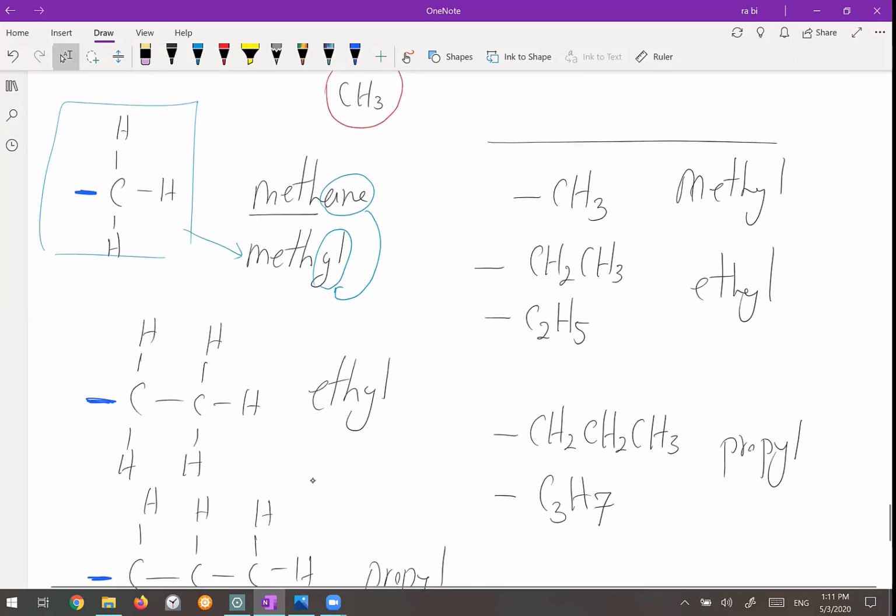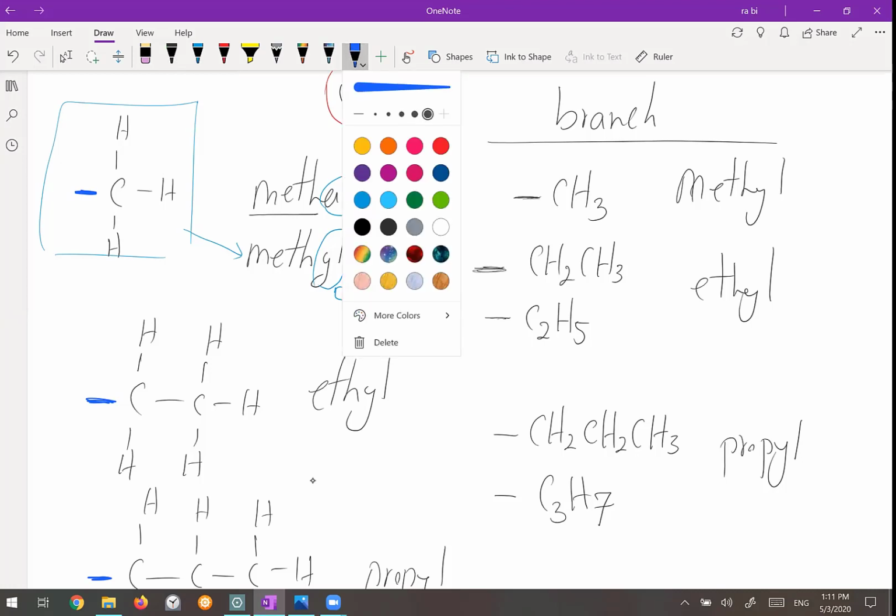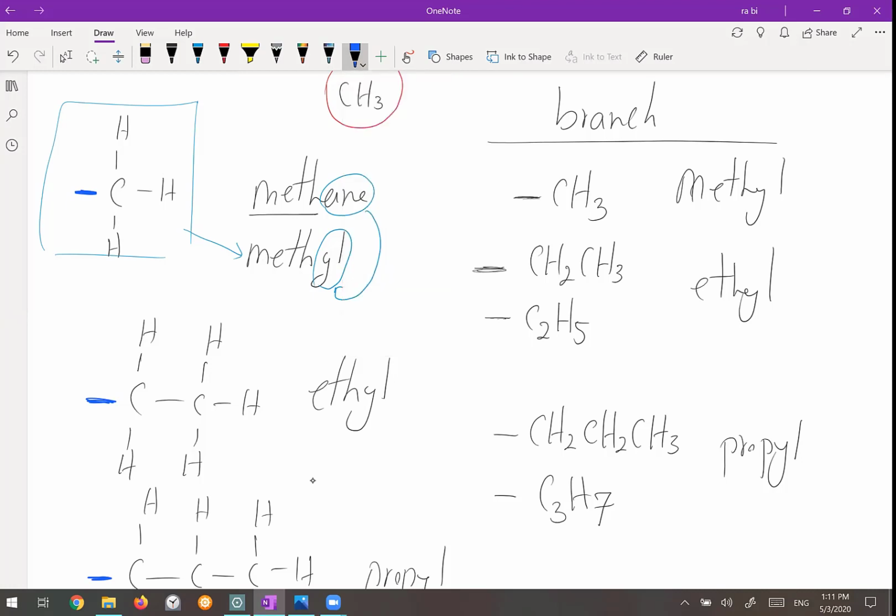So, sir, the alkyl have one less hydrogen than alkane. Exactly. Alkyl has one less hydrogen than alkane. Okay, that's why it can join to the main branch from that part. So these are the alkyl branch. So we call them alkyl branch. Okay, so you have butyl, propyl, and so on, but they are less common. So the most important ones are these three. Okay, methyl, ethyl, propyl, we call them alkyl branch.